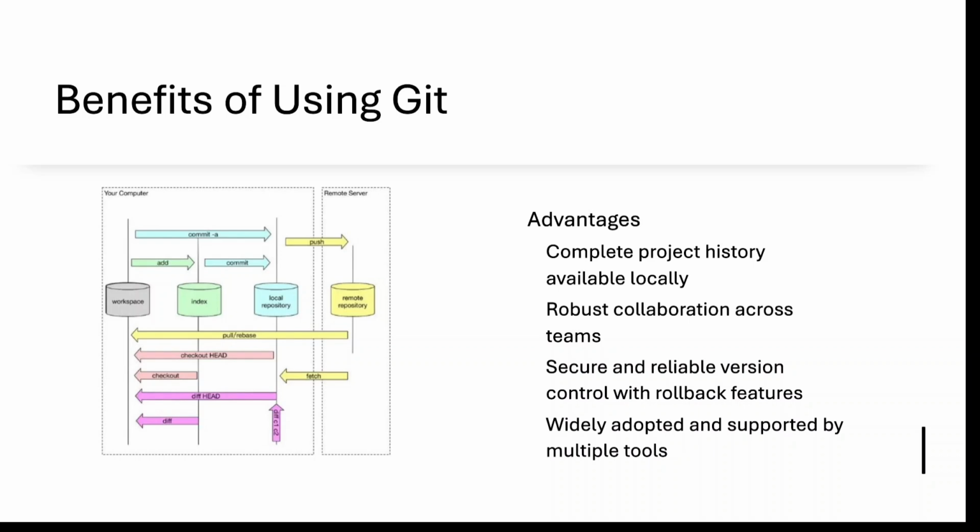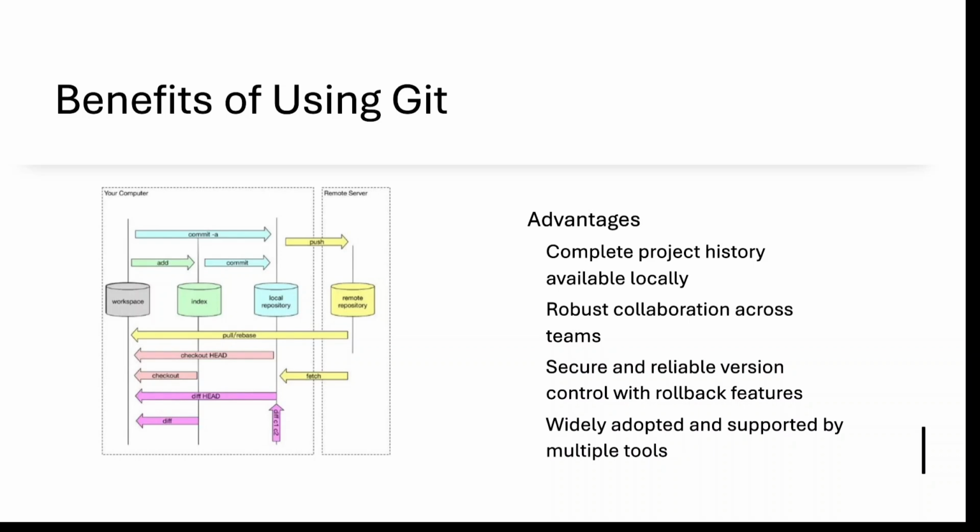Now, some benefits of using Git. The complete project history will be available locally. So we can check our project history till now, like how many people have worked on that project and how many people have made changes.